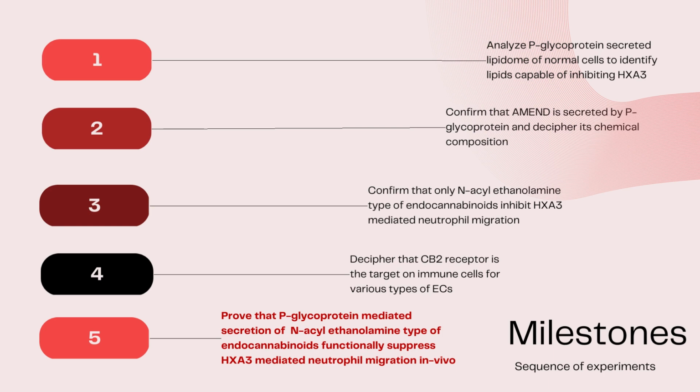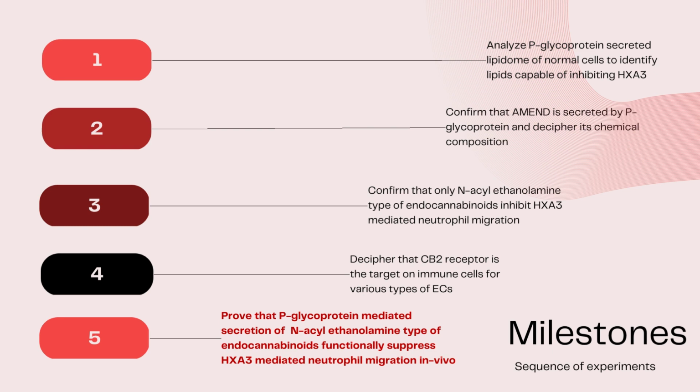The design of this experiment is such that first the scientists analyzed the P-glycoprotein secreted lipidome of normal cells, to identify lipids capable of inhibiting this HXA3. Then they confirmed that there is something they call AMEND, a group of lipids that is secreted by these P-glycoproteins, and they deciphered its chemical composition. Then they confirmed that only this N-acylethanolamine type of endocannabinoids, which is a part of this group, inhibits the HXA3 mediated neutrophil migration.